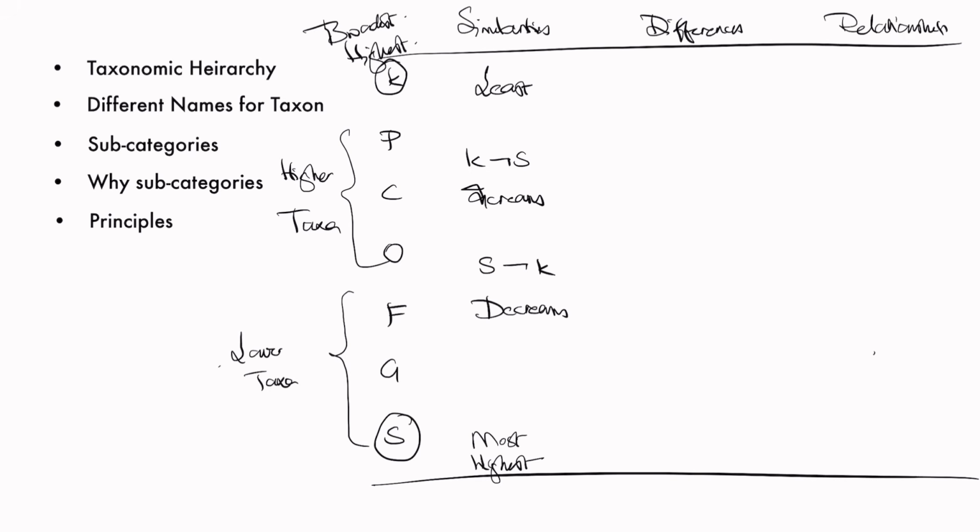In kingdom, when it comes to kingdoms, differences between organisms will be most or highest. In species, differences between organisms are least. Right? Now, when coming from kingdom to species, differences decrease. When coming from species to kingdom, differences between organisms increase.